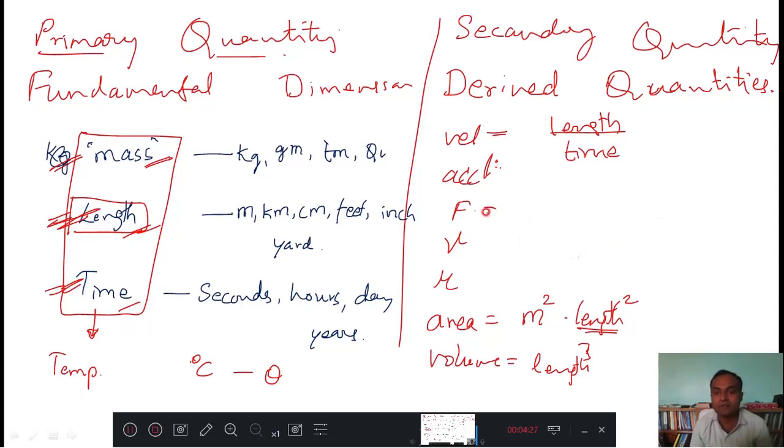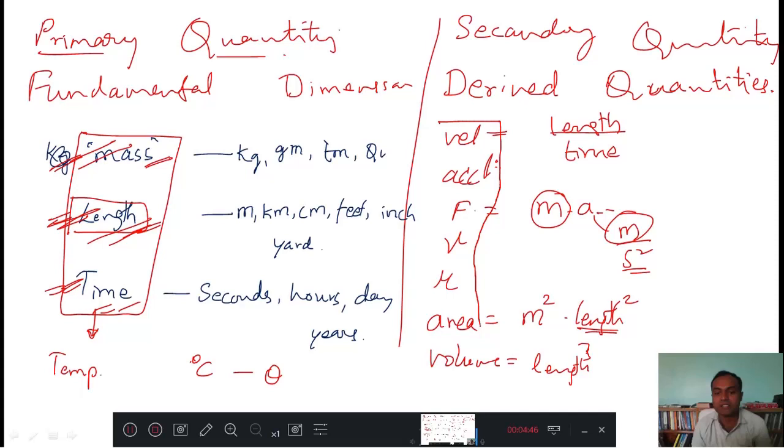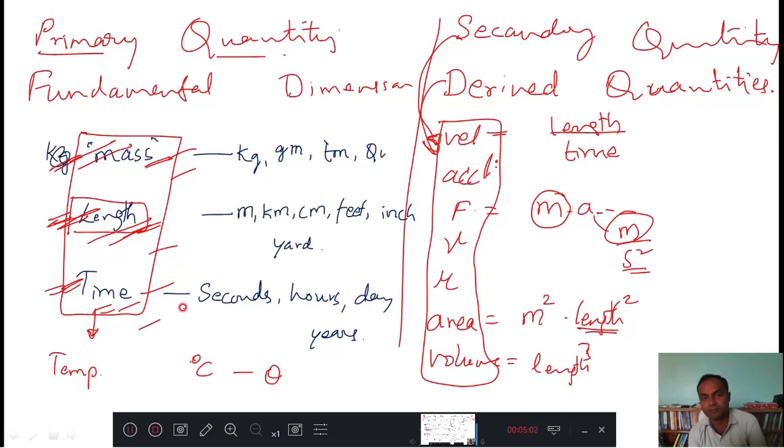What is force? Force is mass into acceleration, so you are using mass. And acceleration is measured as meter per second square, so you are using length and time. All these parameters, velocity, acceleration, force, viscosity, area, volume, are called secondary quantities or derived dimensions, derived quantities, because these are derived by using the fundamental properties, the fundamental dimensions.